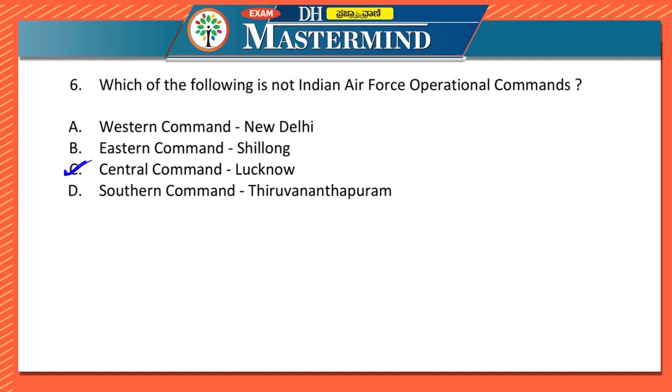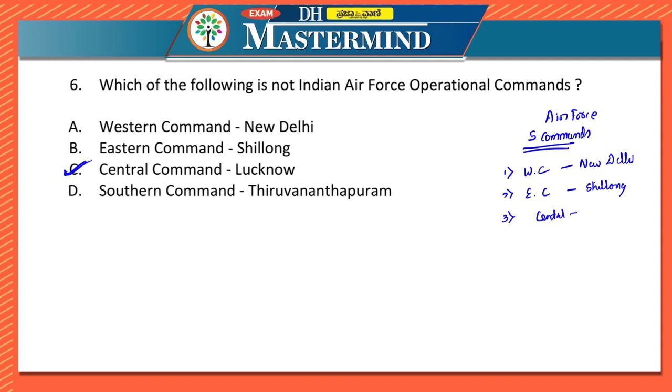If we look at the commands, there are 5 commands of Indian Air Force. The first one is Western Command, which is in New Delhi. Second is Eastern Command, in Shillong. Third, Central Command.